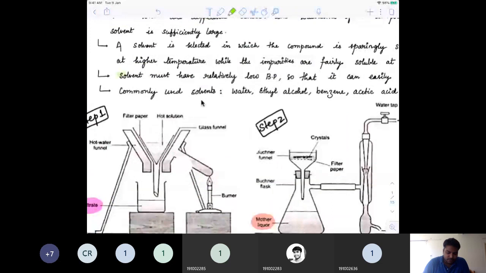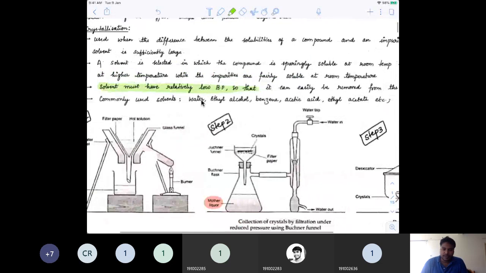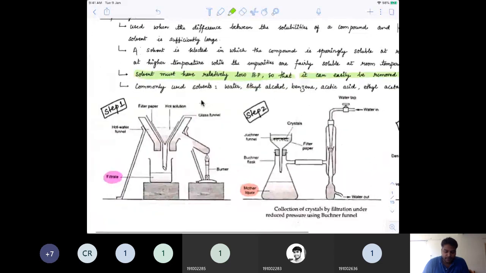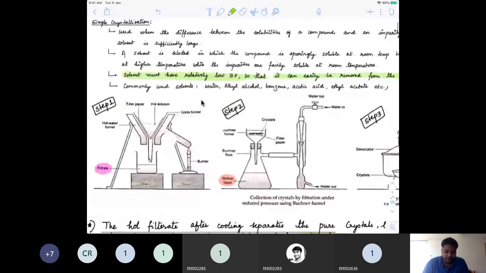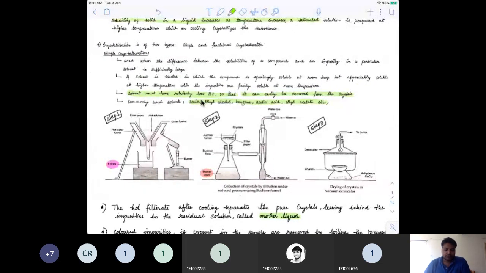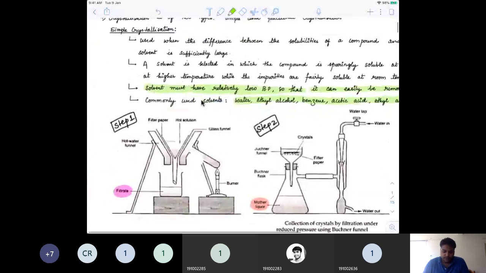One thing you must see is that the solvent must have a relatively low boiling point. This has been a question asked in JEE once: what should be the solvent's boiling point in crystallization? It should be relatively low so that it can easily be removed from the crystal. And what are the commonly used solvents here? Water, ethyl alcohol, benzene, acetic acid, ethyl acetate. These are some of the best examples of solvents which help in purification of organic compounds.